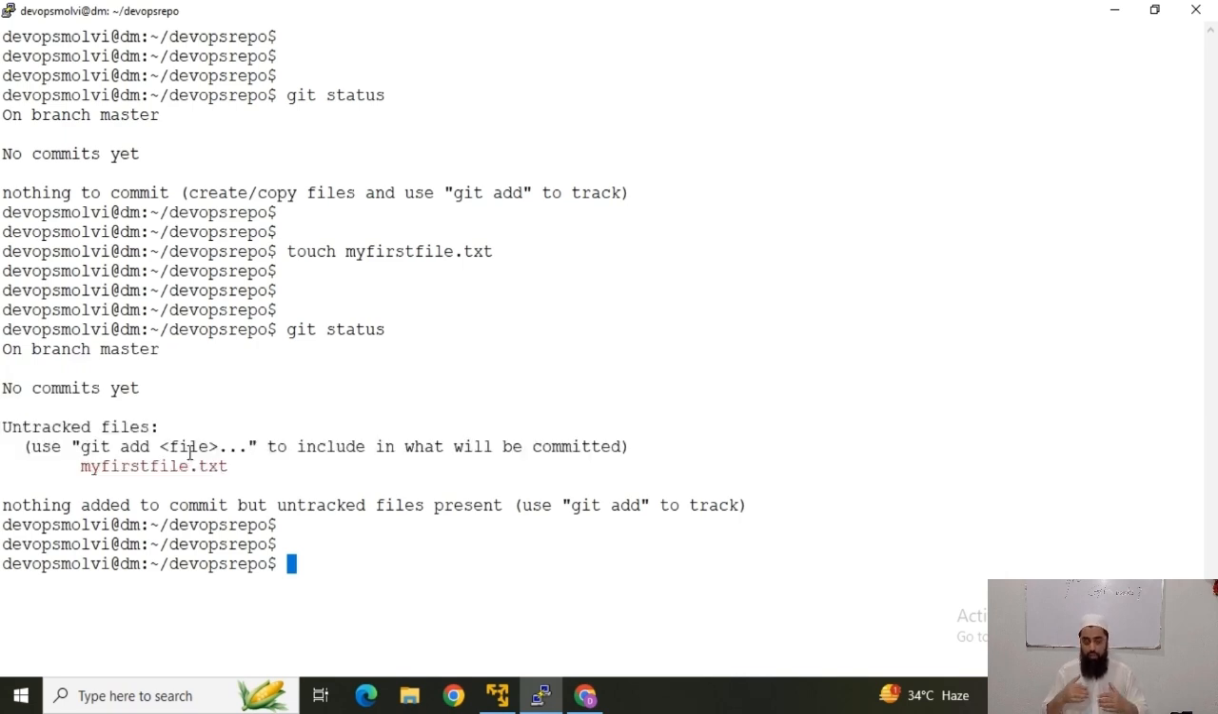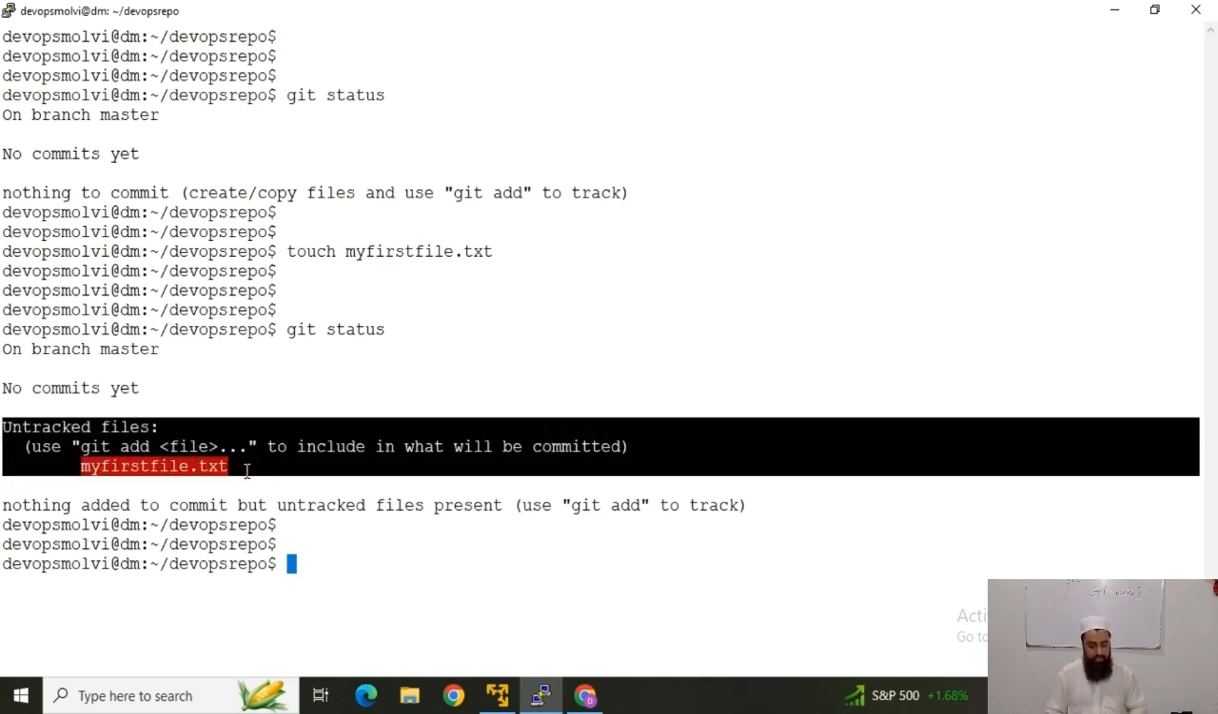Now we are going to learn three stages: untracked, staged, and committed. The first stage is saying that this file is untracked.